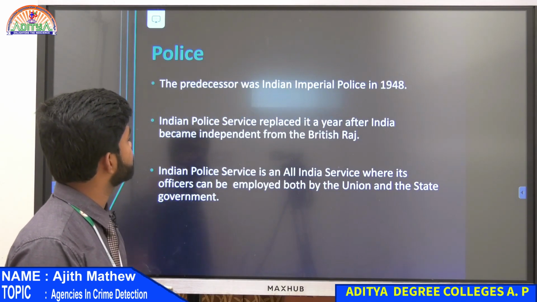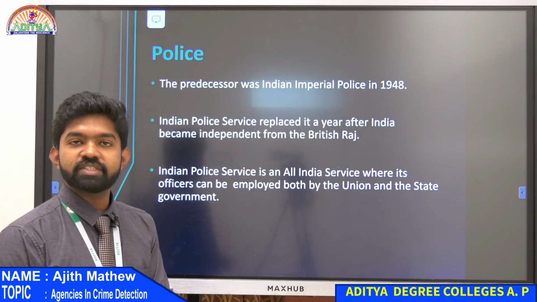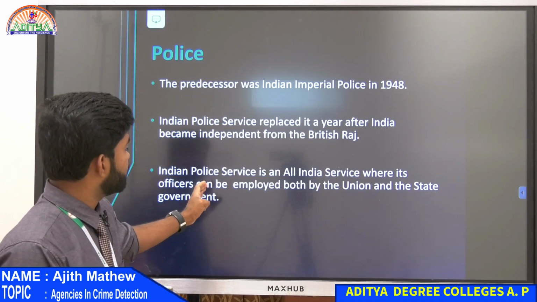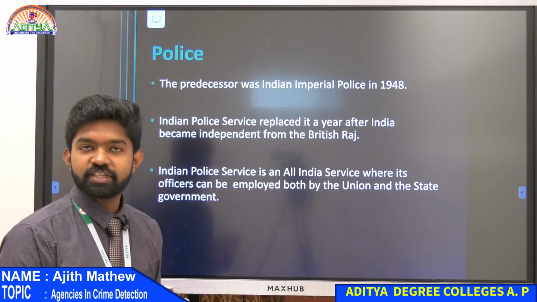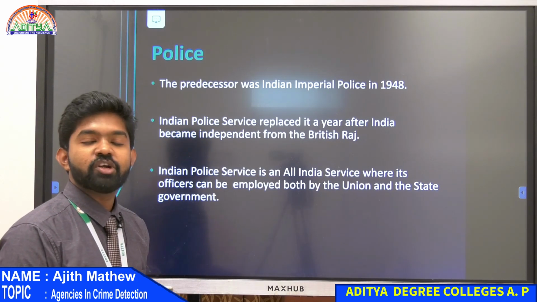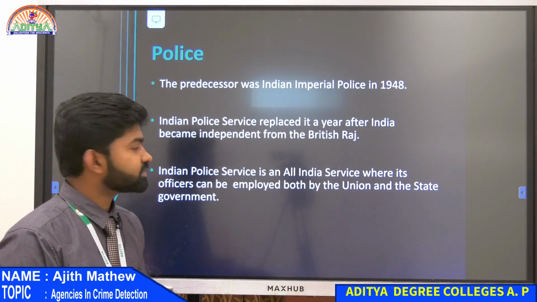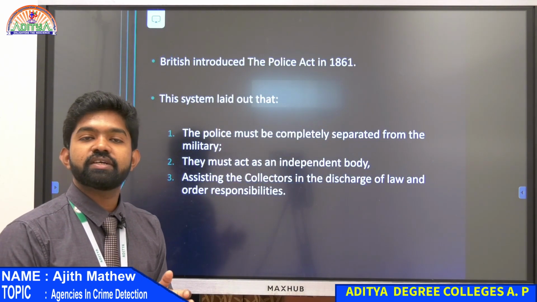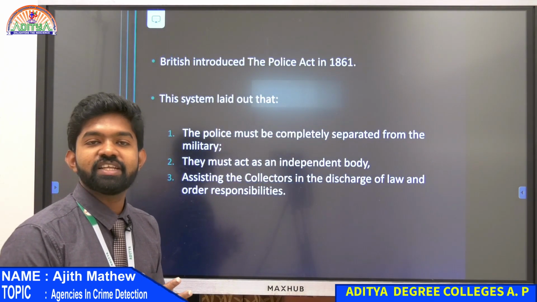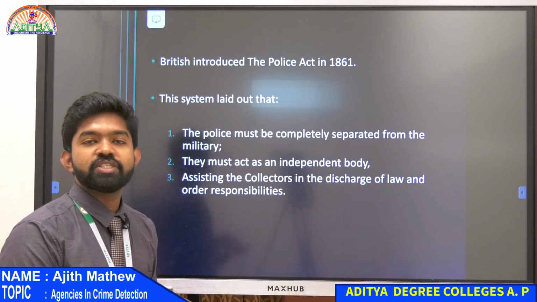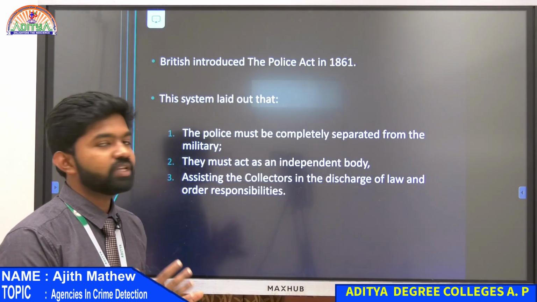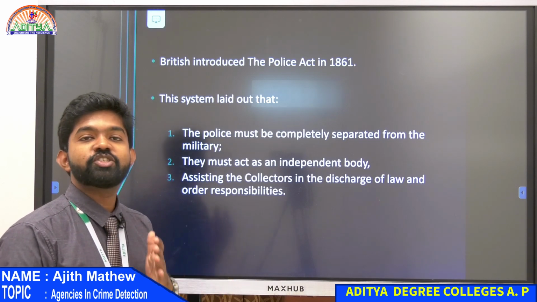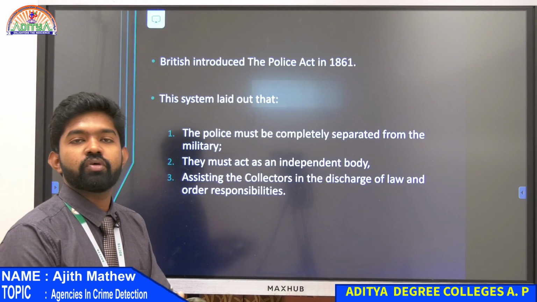So police, before independence there was the imperial police. The Indian Police Service is an all India service. That means they can be recruited by the union, and also by the state. In 1861, the British introduced the Police Act. That is how police was first created. In the 1861 Police Act, they said that police should be separate from the army, an independent body, and they should help the tax collectors in maintaining the law.